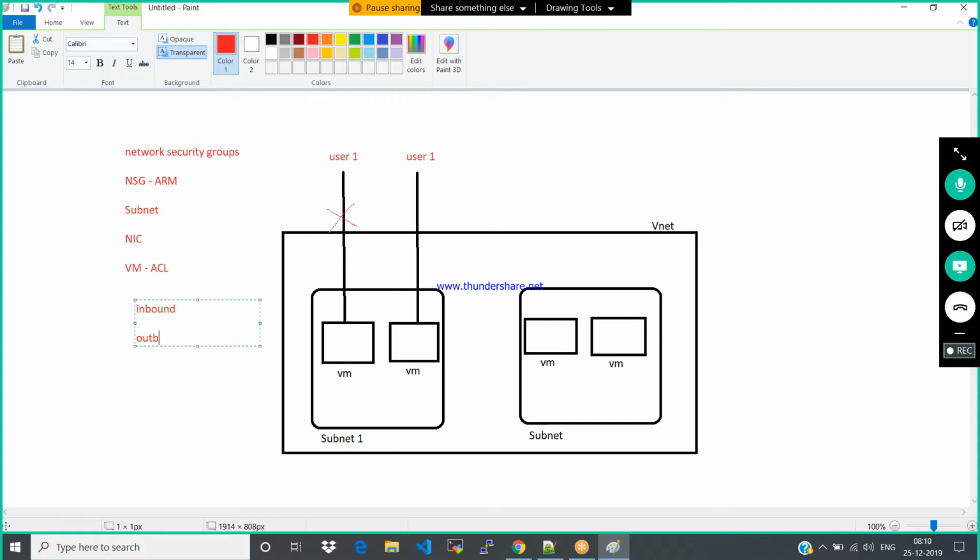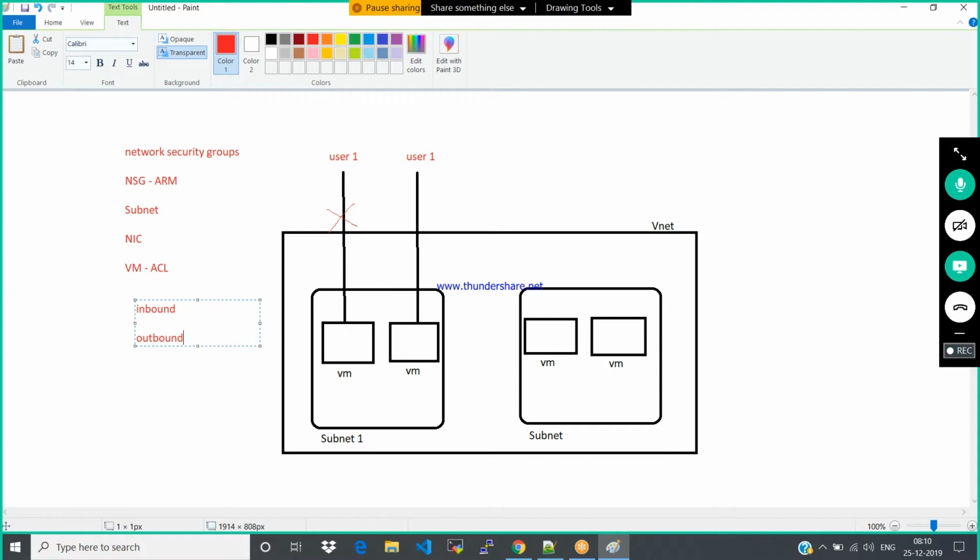Inbound and outbound. Okay. What do you mean by inbound? The traffic which is coming to your services, that is called inbound traffic. The outbound traffic is nothing but which is going out from your services or machine. That's called outbound traffic. So Azure by default has default rules for the inbound and outbound. Default traffic rules.